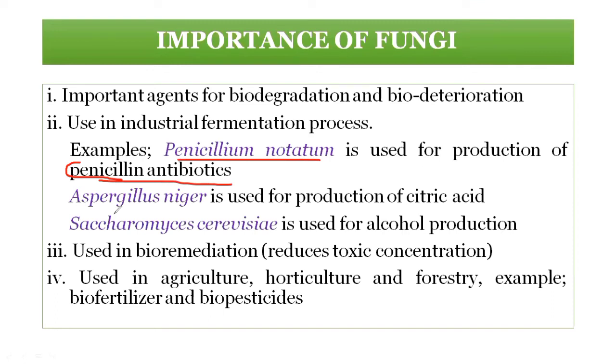It is used for the production of citric acid, that is vitamin C, we will say. Saccharomyces cerevisiae is used for alcohol production.